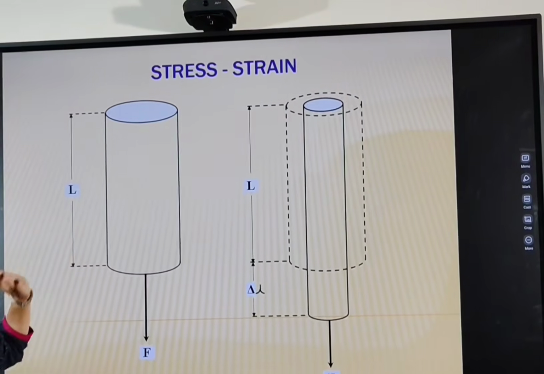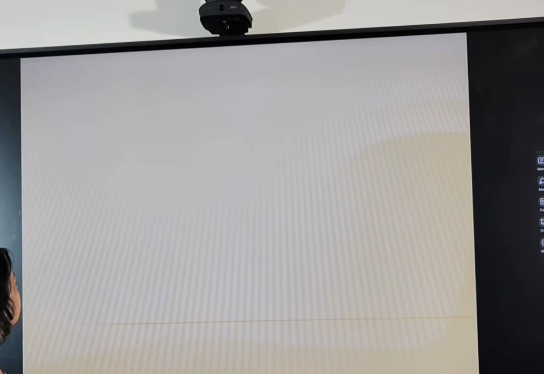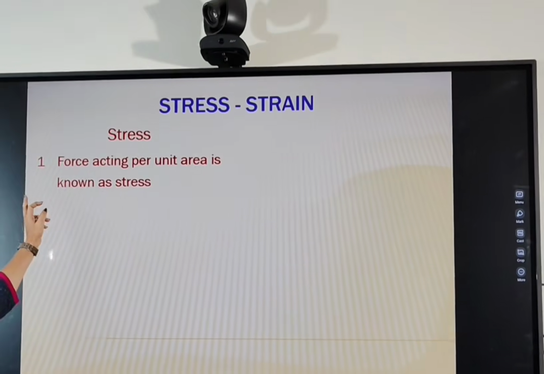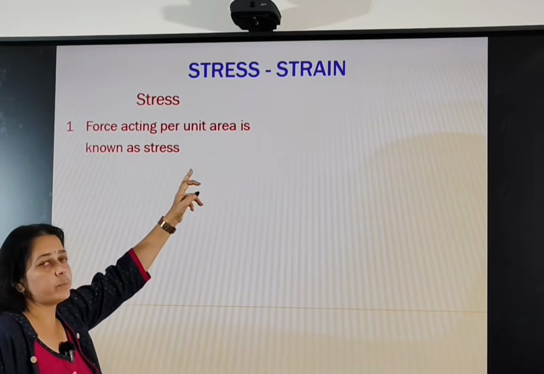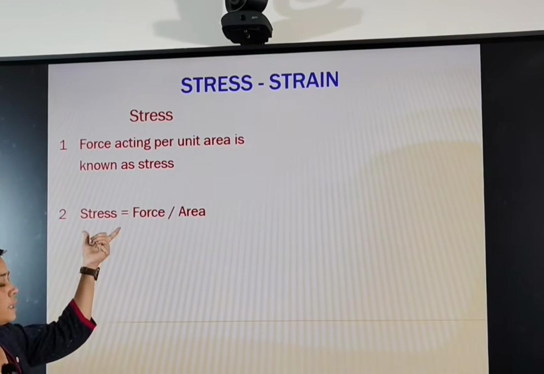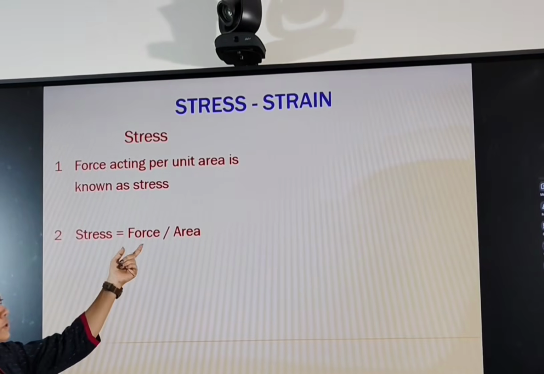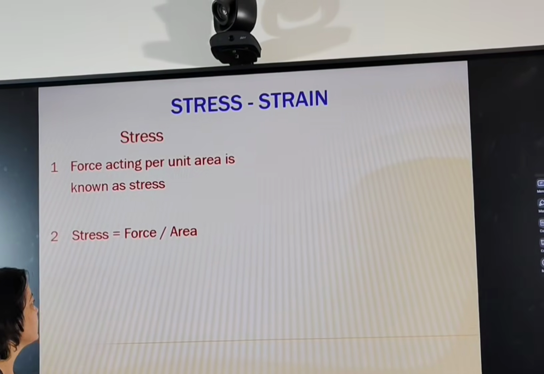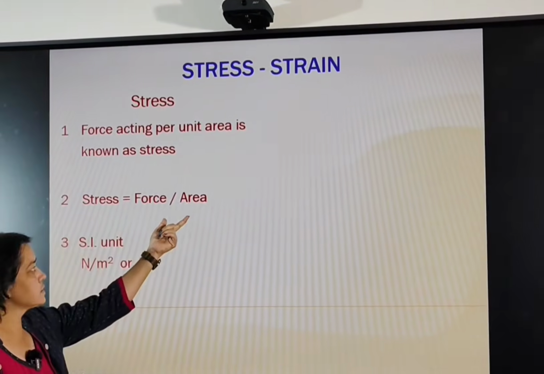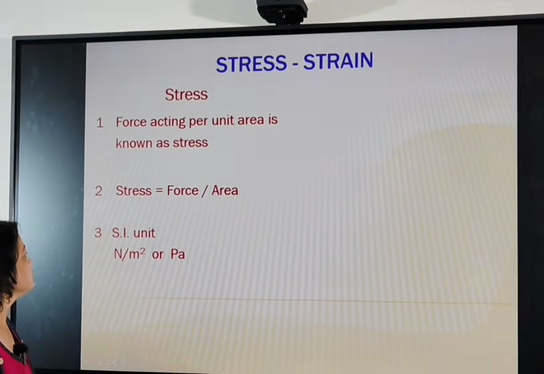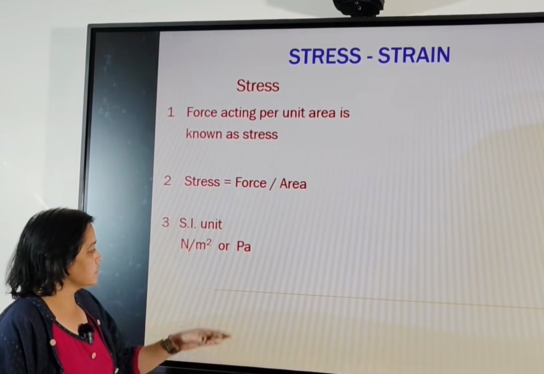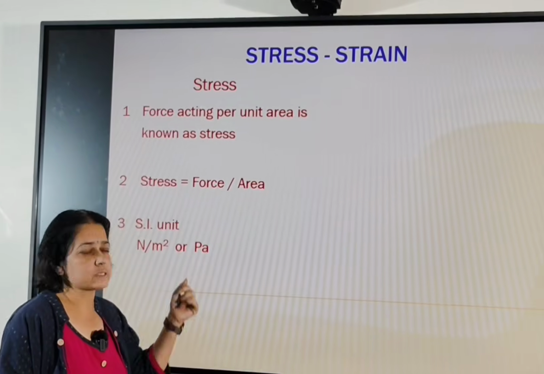So let's see first what is stress. Stress means force upon area. Its definition: force acting per unit area is known as stress. That means its mathematical formula is stress is equal to force upon area, and you know that the SI unit of force is Newton and the SI unit of area is meter square. Hence the unit of stress is Newton per meter square, or simply denoted by Pa, meaning Pascal.